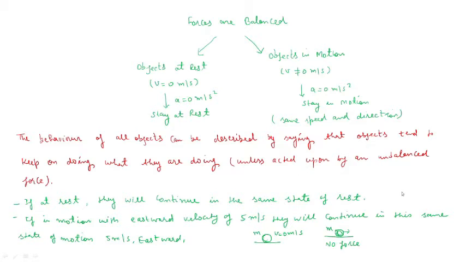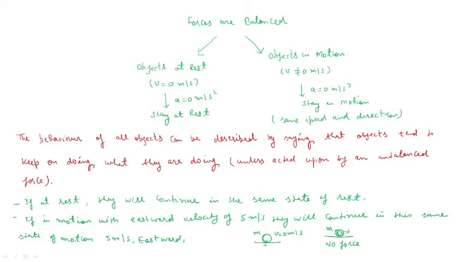Suppose a ball is placed on a horizontal surface, then it will remain in the rest position until you kick it. For example, if an object is in motion with an eastward velocity of 5 meters per second, then it will continue in the same state of motion having the velocity 5 meters per second in the same direction until we apply an external force on it.